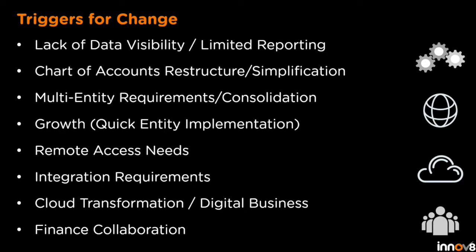It could be because you've got systems outside of Sage. You've got bespoke solutions that have no integration to your current finance system where the API could come in. And by going to Sage Intacct, you could bring everything together and get much better reporting. You could be going through a chart of accounts restructure. Maybe your P&L is ridiculously long and you're trying to group that all together, but then get some dimensional reporting. Intacct can help with that a lot because of the way those dimensions work.